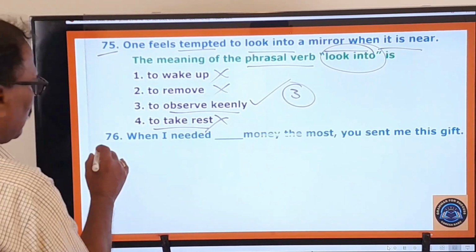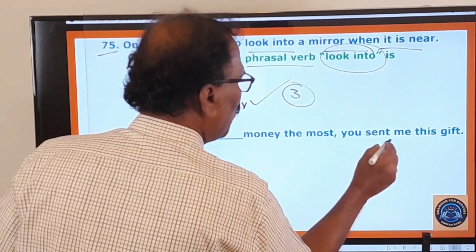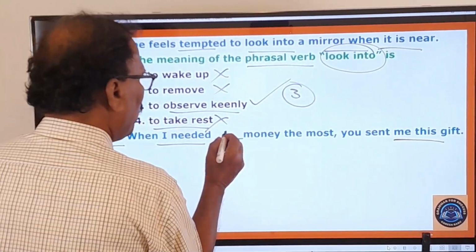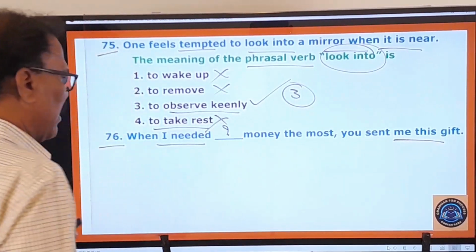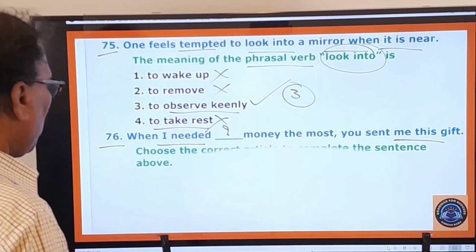What is that? The 76th one. When I needed dash money the most, you sent me this gift. So some statement is given with a blank. What is to be used in this blank? When I needed dash money the most. So what is the examiner asking you to do?